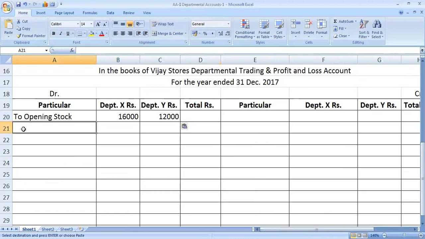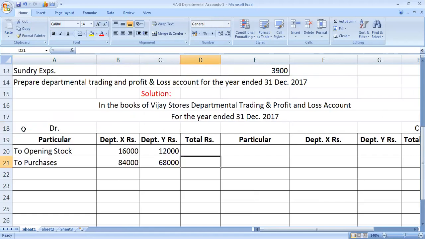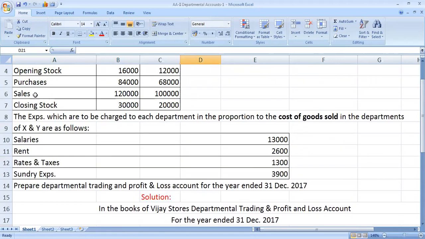Next item, purchases. To purchases, department X 84,000, department Y 68,000. Sales.